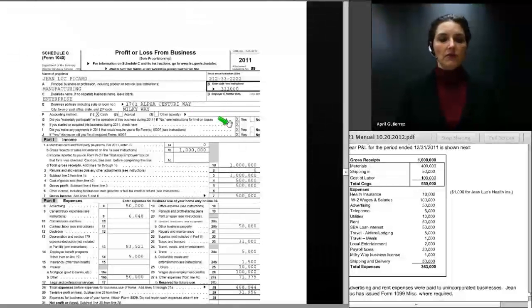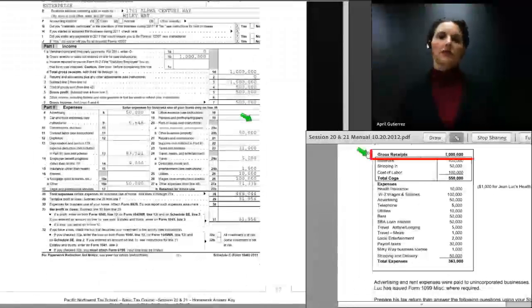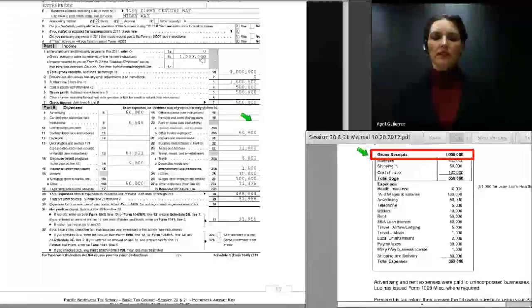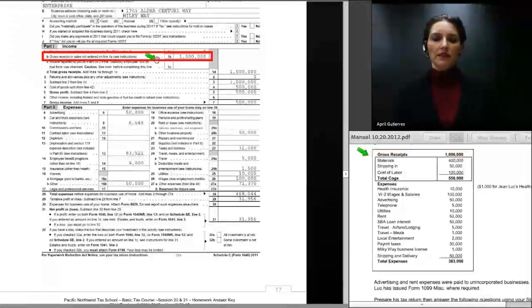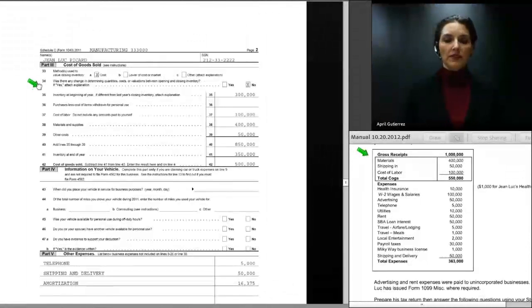Item H, if you started or acquired the business during 2011, check here, so we have checked that box. Item I, did you make any payments in 2011 that would require you to file Form 1099 miscellaneous? In the wording of the problem, we told you that advertising and rent expenses were paid to unincorporated businesses. Jean-Luc has issued Form 1099 miscellaneous where required. Gross receipts for the business, as shown on the P&L, were $1 million, and that is the amount we've entered on line 1B of his Schedule C. We also explained how we arrived at a cost of goods sold figure of $500,000, but let's go take a look at how we computed that on the form itself, because that is done on Part 3 of Form 4562.